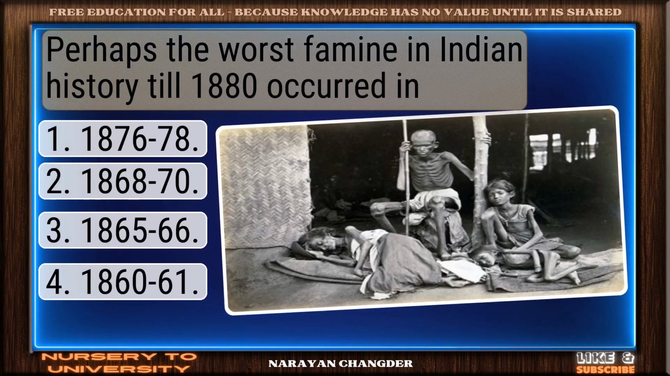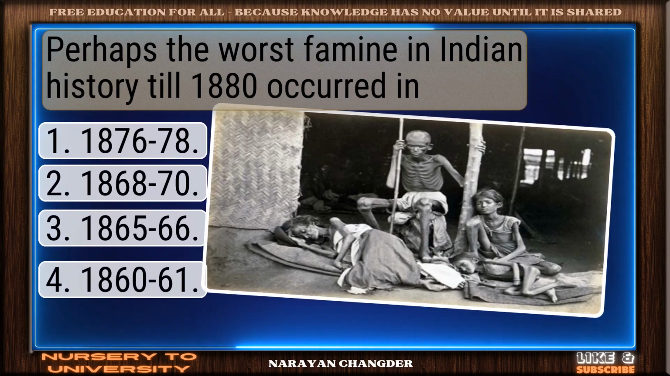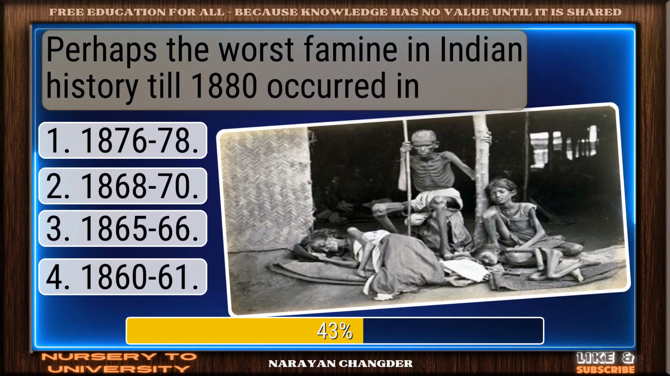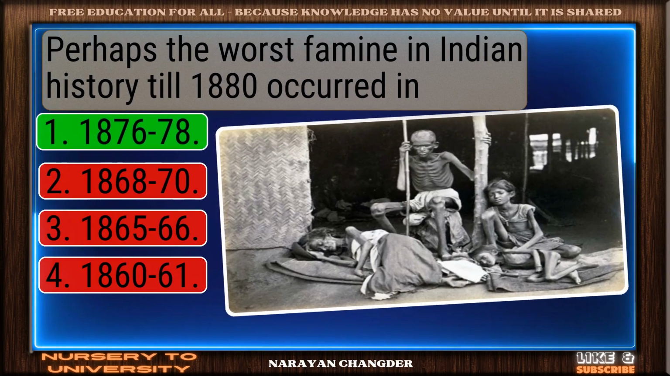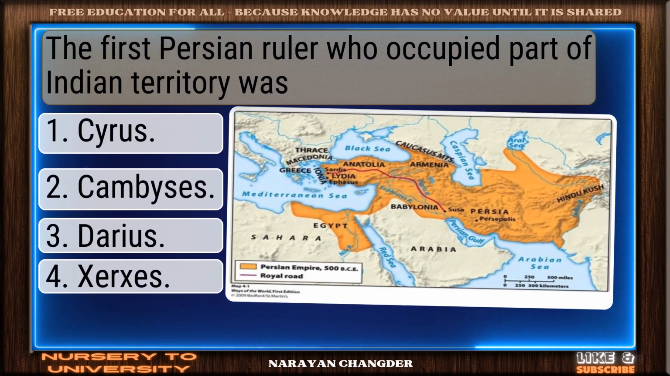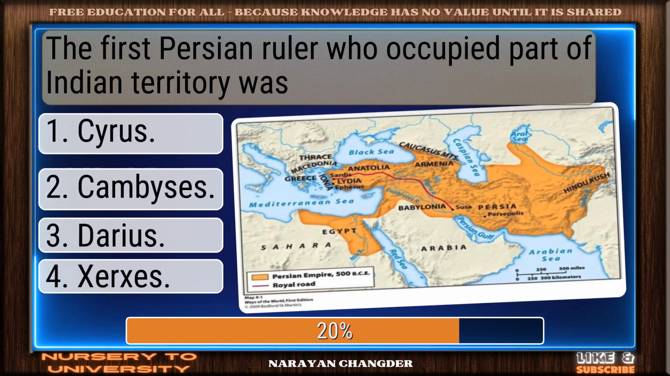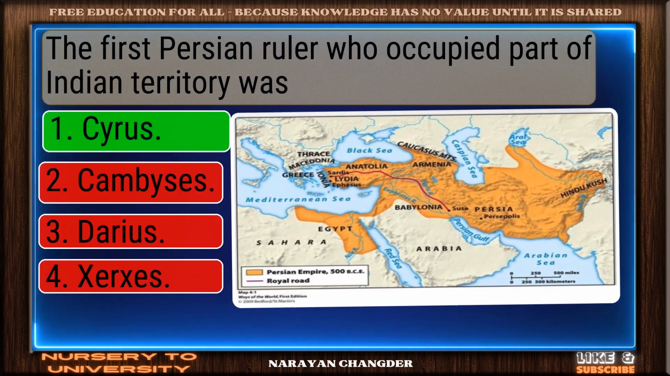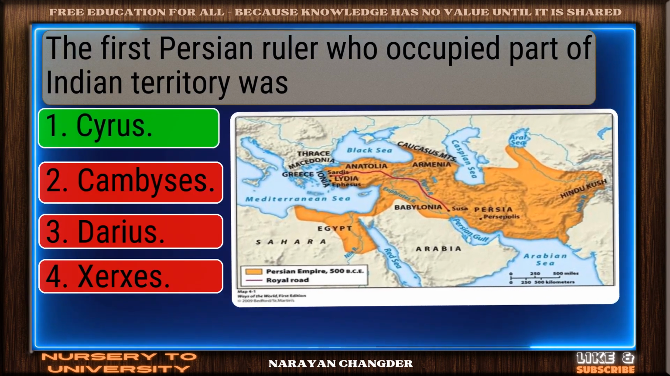Perhaps the worst famine in Indian history till 1880 occurred in. Well done, 1876. The first Persian ruler who occupied part of Indian territory was. Right choice, Cyrus is best.